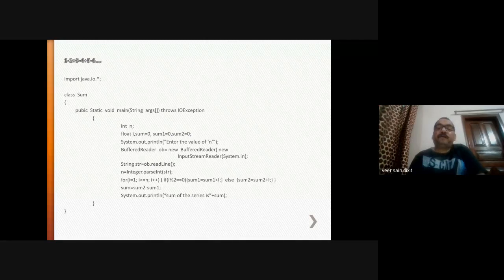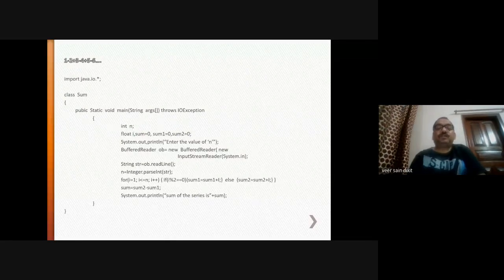So here, if else, if that remainder is not 0, then the even terms will be summed up, and this is the final value stored into sum2 and sum1. sum2 minus sum1 will be the value of this entire series, and that will be stored into some variable.